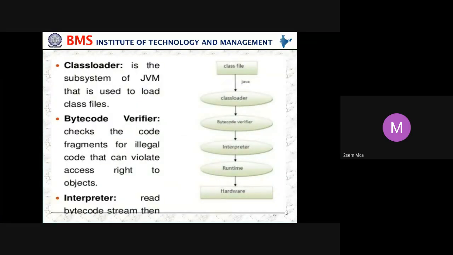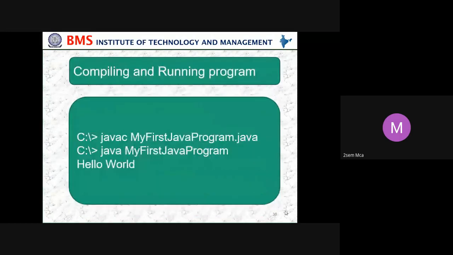Okay. This is what we do. Then what are the commands we use for compiling and running Java? So javac, my first program .java. The extension for Java should be .java. This first line is used for compiling your first program.